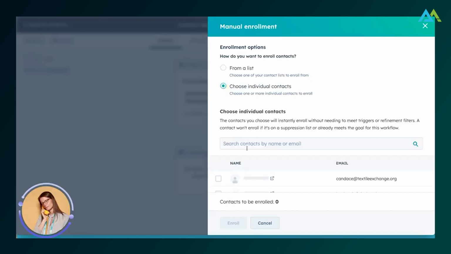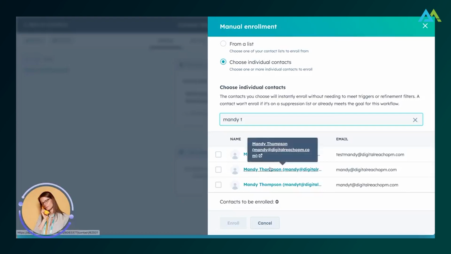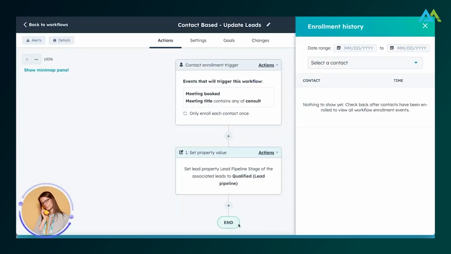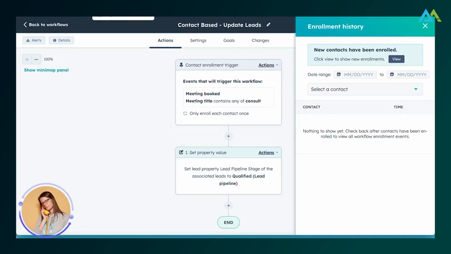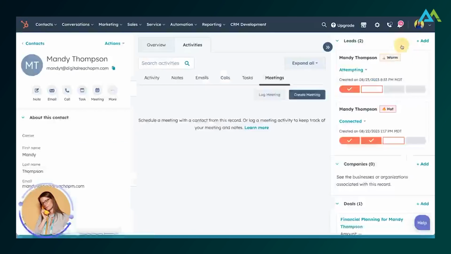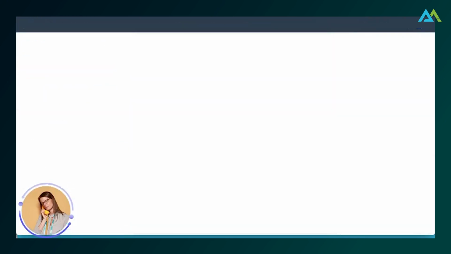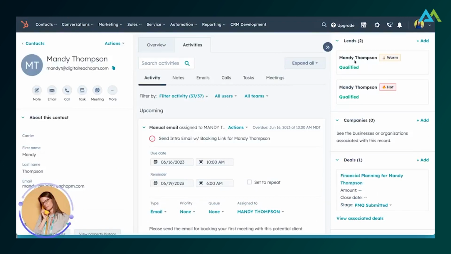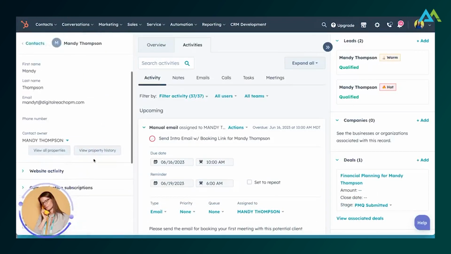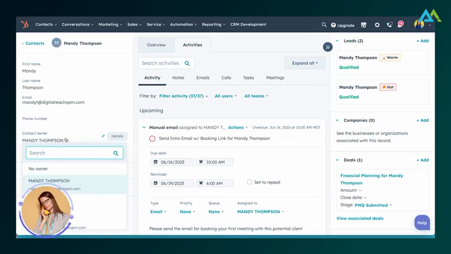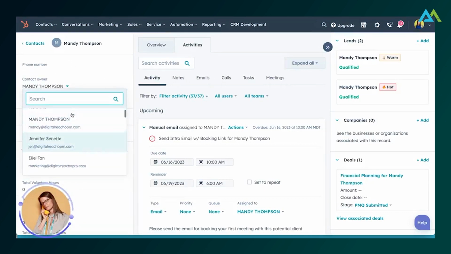I'm going to choose Mandy T. And then we're going to grab this one because that's one of my leads. And we're going to enroll. Now watch what's going to happen here. So this workflow is going to update to qualified. And then check this out. So we're going to give this a second to run. So let's go ahead and refresh. All right. So now this is qualified, right? So now that this is qualified, the meeting's already been set. The AE already knows. I didn't have to create the deal. And so now I could go ahead and change it over to be the owner of the right person.